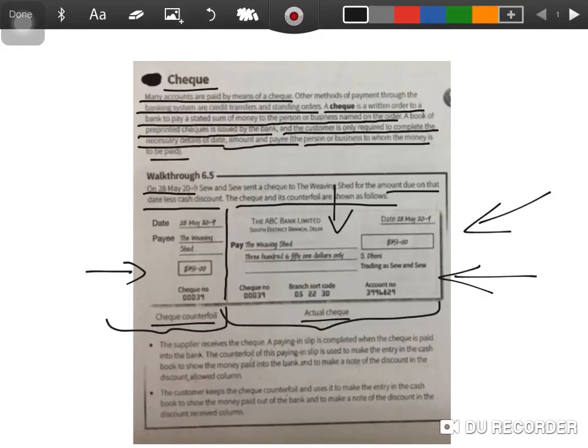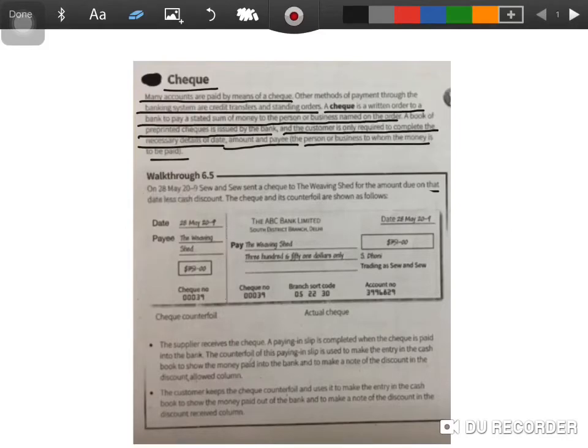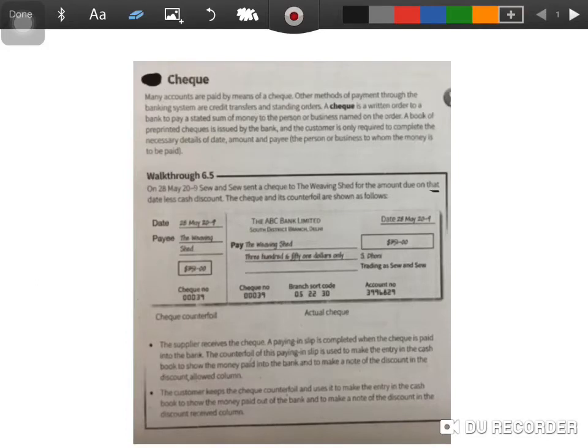Similarly, if I'm receiving the check, the person who's paying me is going to give me this part only, the actual check, and the counterfoil is going to remain with the issuer for future records, right? So obviously it is a document which acts as a proof of whether I've received money from someone or whether I've paid money to someone, right? All right.